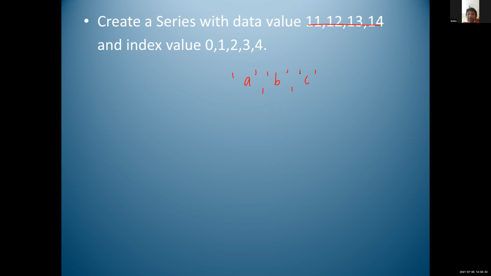Here S1 is equal to pd.Series, within square bracket write A, B, C, then two values. Here index value is 0, 1, 2, 3, 4. 0 is for A, 1 is for B, 2 is for C. So 3 and 4 are missing.